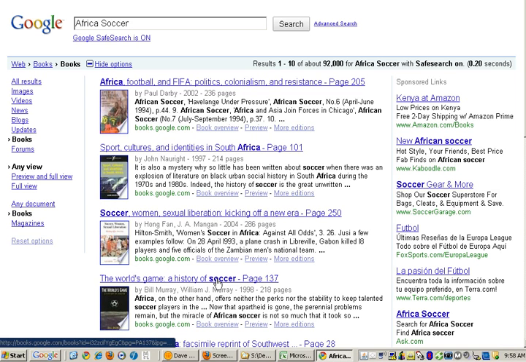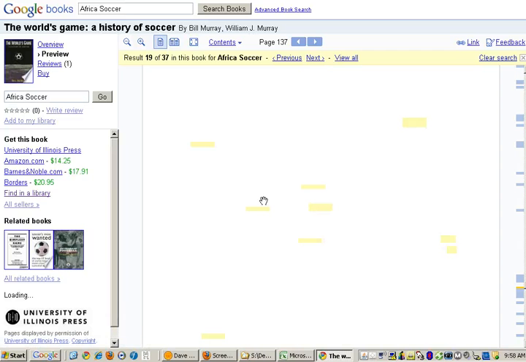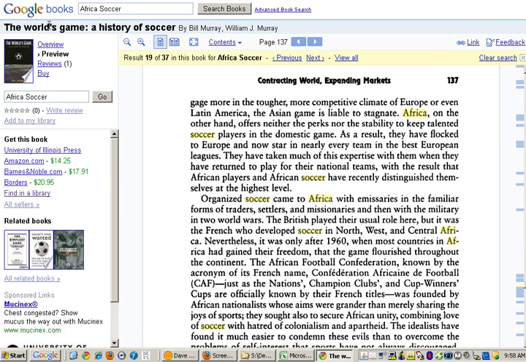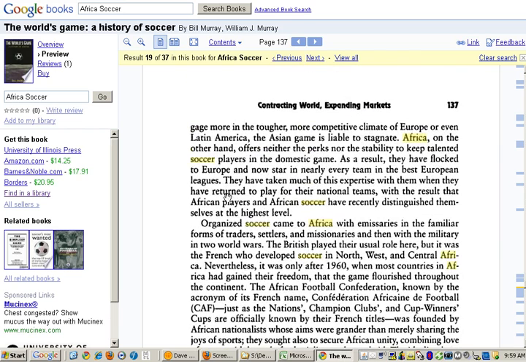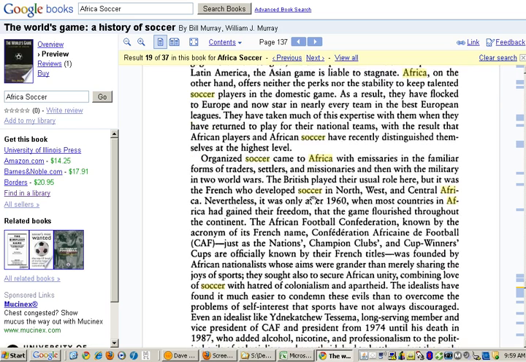And that sounds like that might be useful, so I'm going to click on that. And that will take me to Google Books, and I actually get some text, and get some text where the word Africa and soccer is, which is going to be a lot in this book. And I get some links if I want to purchase this book, but I can also click on Find in a Library, and it's going to